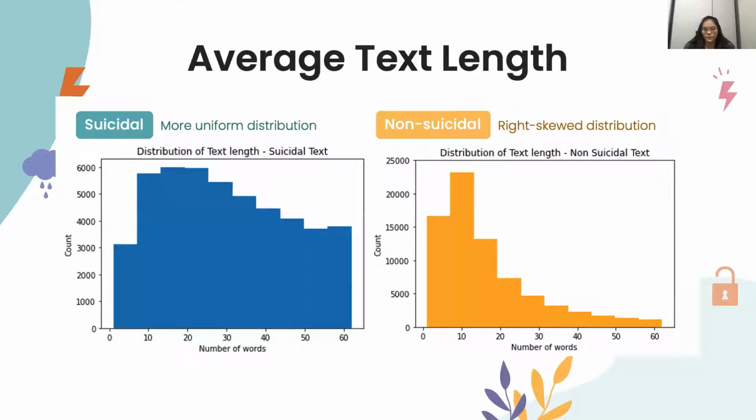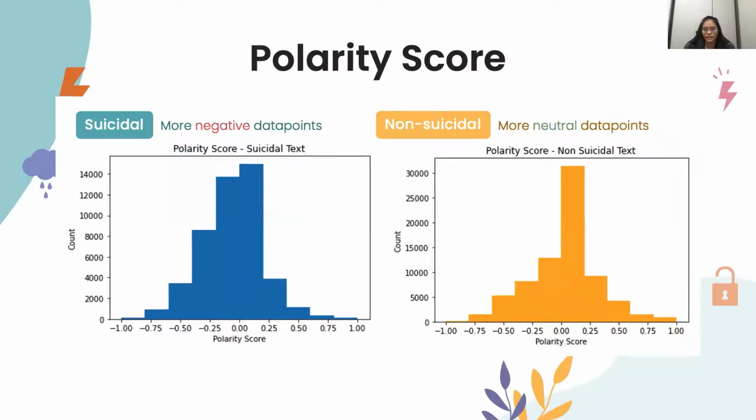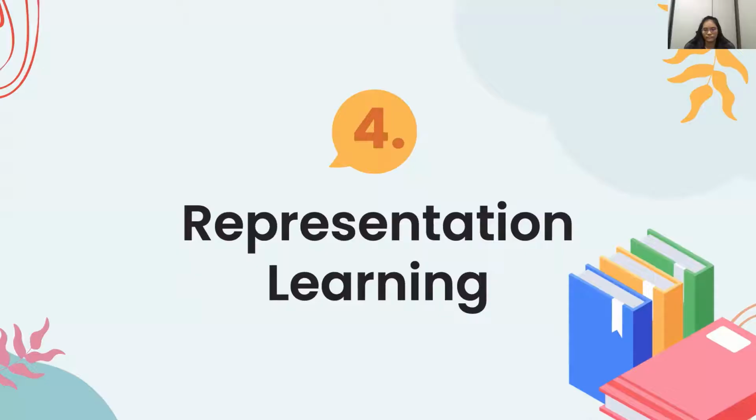To understand more about the distribution of the average text length, we have represented it using a histogram. Suicidal texts have a more uniform distribution, while non-suicidal texts have a right-skewed distribution and are shorter. Hence, we can infer that individuals with suicidal thoughts tend to be more expressive. Lastly, we plotted out the polarity score using histograms, and the range is between -1 to 1. We can see that even though both follow a bell-shaped distribution, suicidal texts have more data points on the left and are more negative, which is aligned with our earlier intuition.